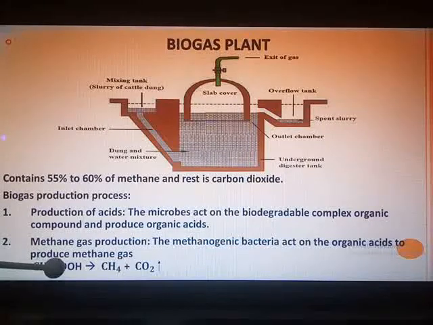So CH3COOH, that is acetic acid, liberates methane plus CO2. This CH3COOH is an organic acid, which you are going to study in detail in the next standard, that is the 10th standard. With this, we complete the revision of this chapter. Chapter number 13 revision is over.